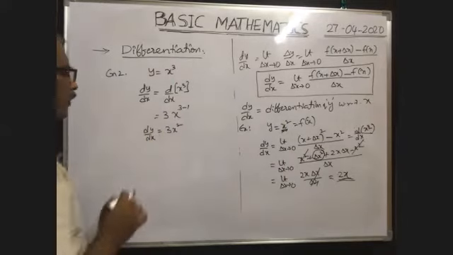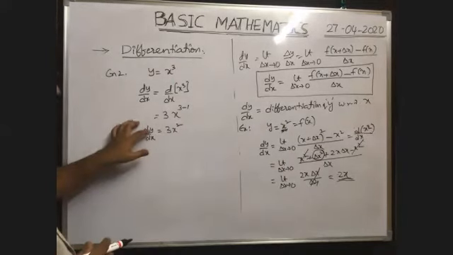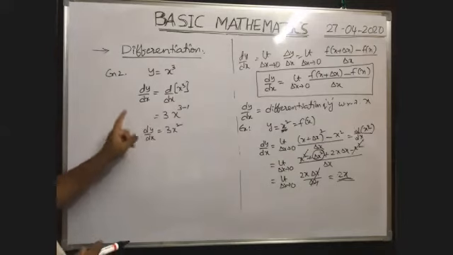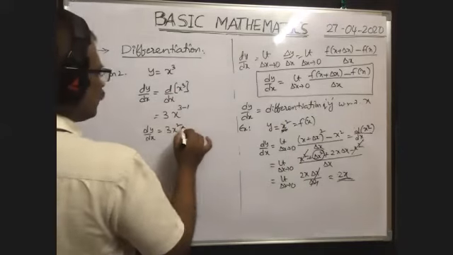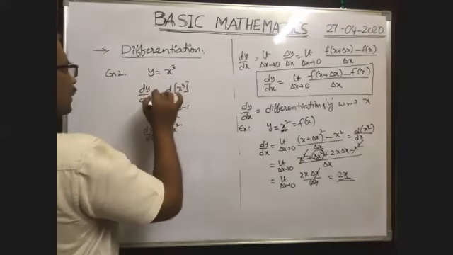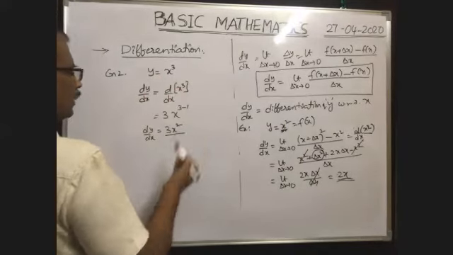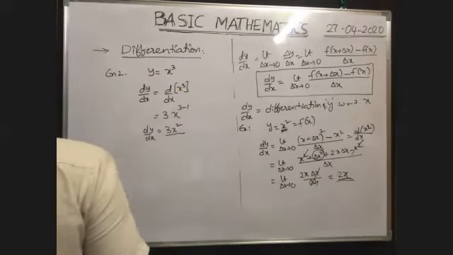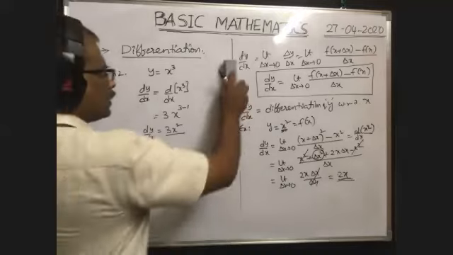That means dy by dx is the change of y with respect to x, which is called the differentiation of y with respect to x. Therefore d by dx of x cube is simply 3x square. In this way, I will discuss a number of examples. Some more examples I will discuss.